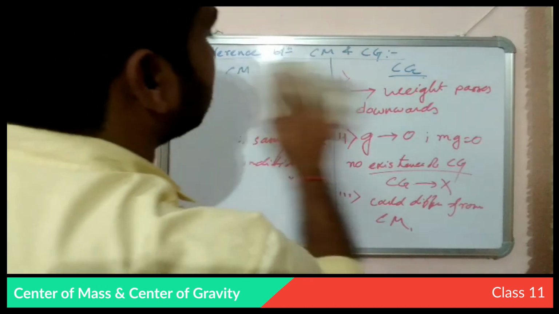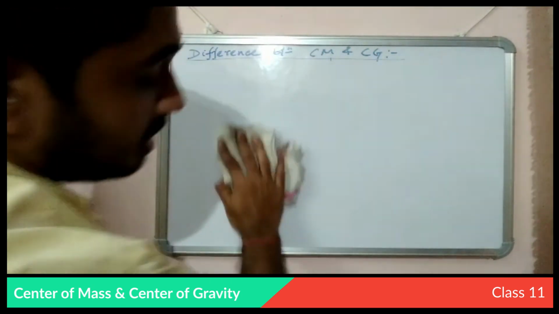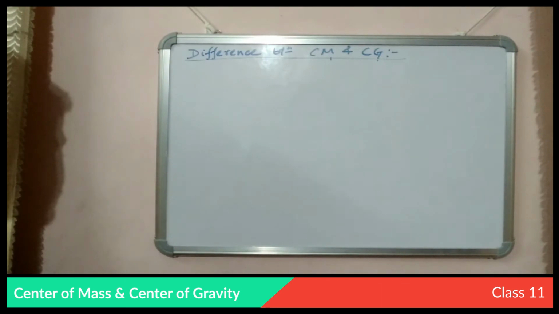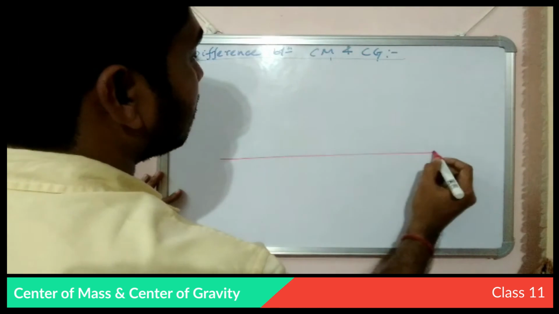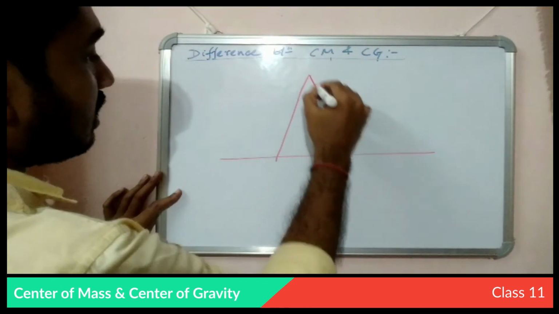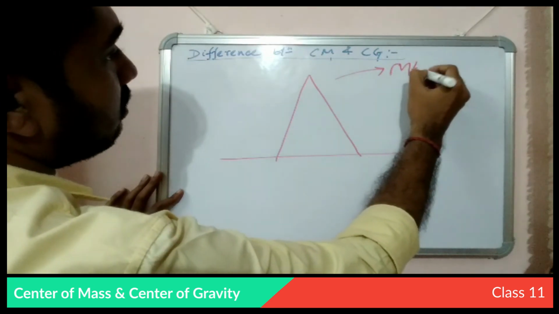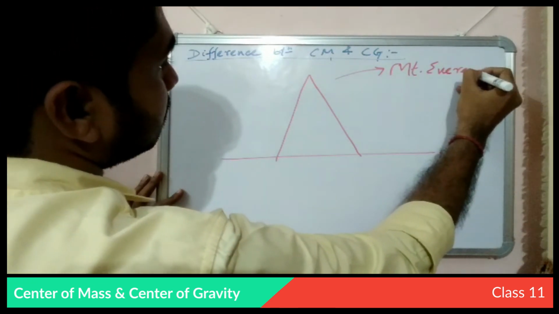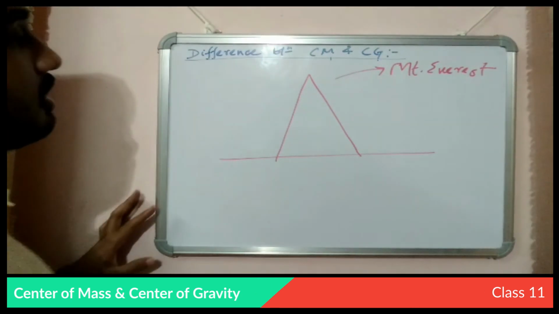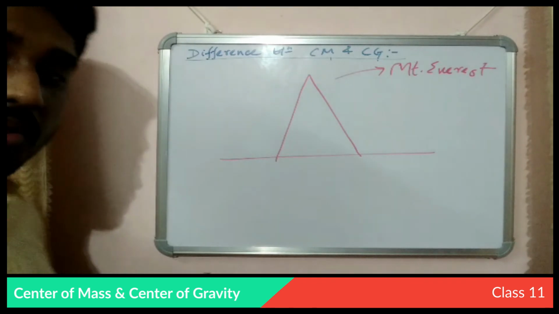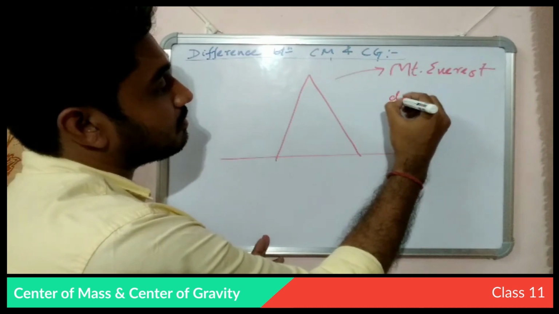Because both depend on the density. Suppose we have Mount Everest here. This is our Everest. We consider it a homogeneous mountain, and homogeneous means the density is the same.